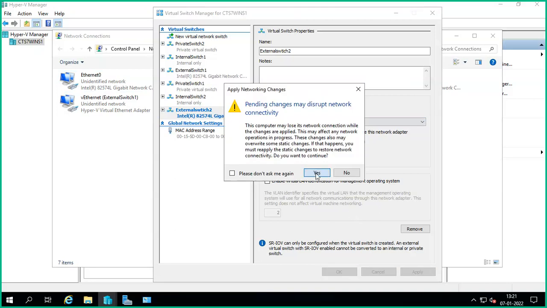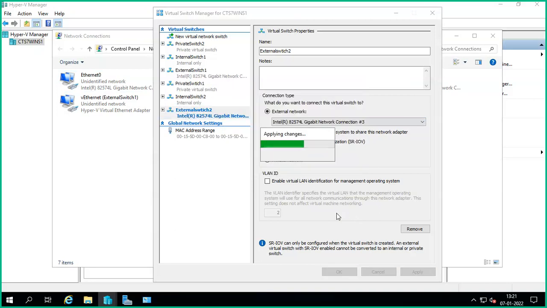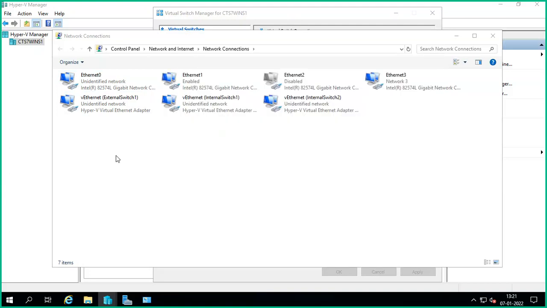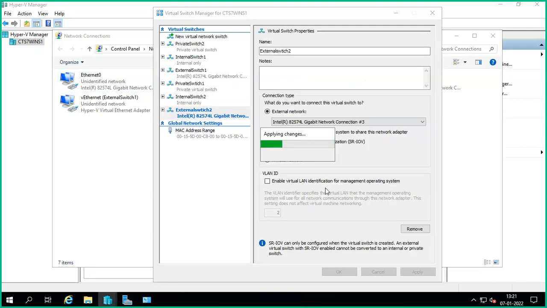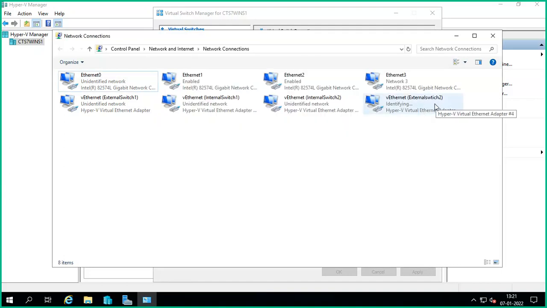Maybe because of something previous, I have to delete everything. Then if I create from the start, it will give you clarity. How many externals are there? Yeah, it is created. It's not throwing any error. See, external switch 2 is created.